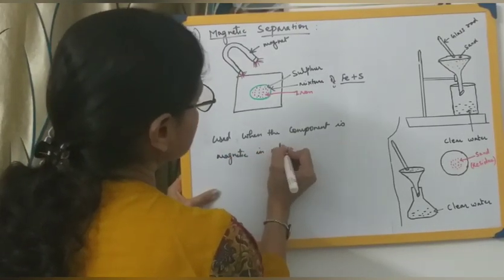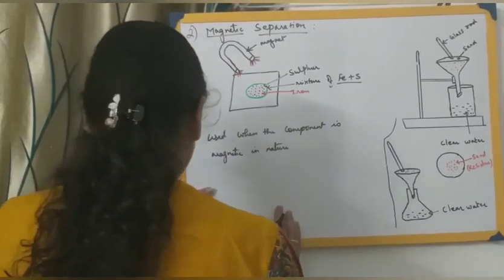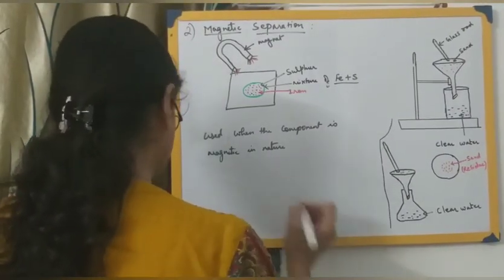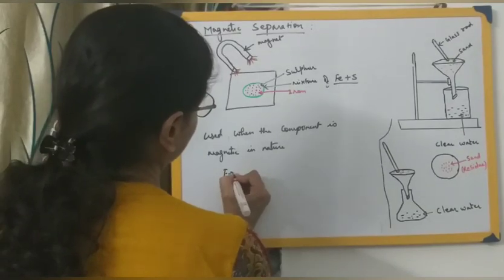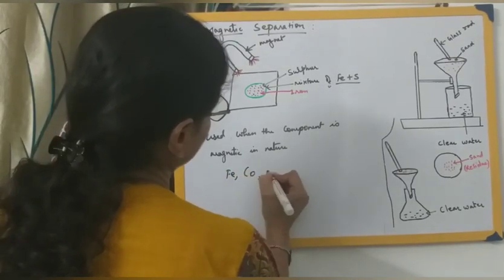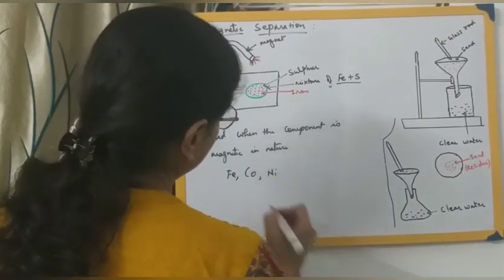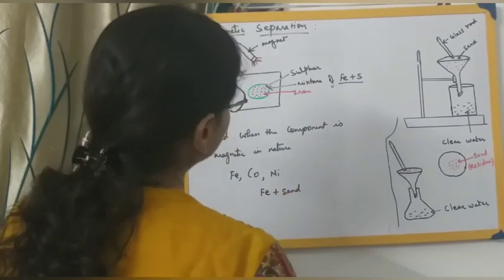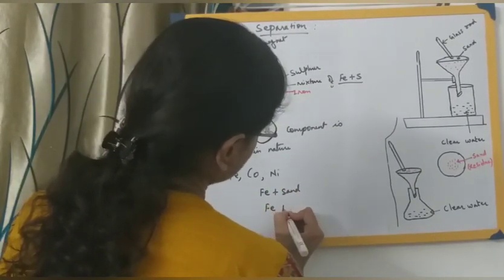If the component is not magnetic in nature, then this method cannot be employed. For example, if the components are a mixture of iron, cobalt, nickel, or a mixture of iron plus sand. Here we have taken iron plus sulfur.